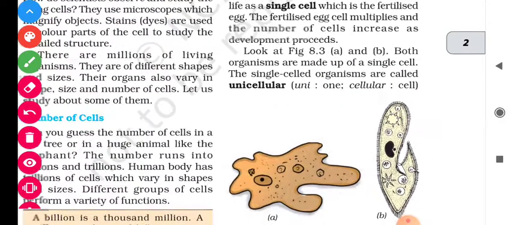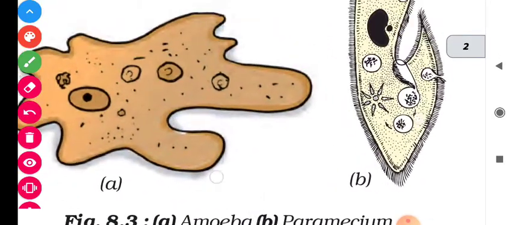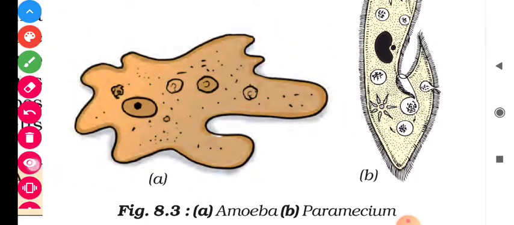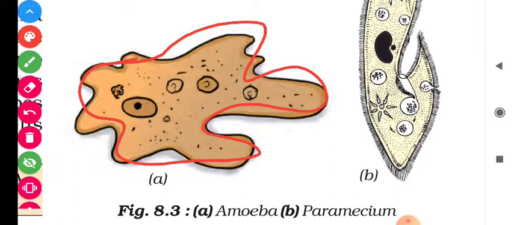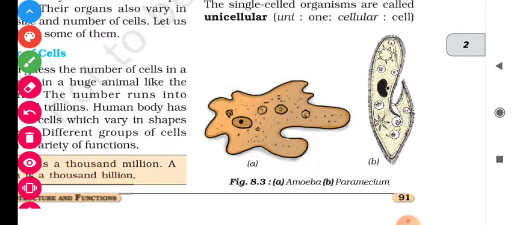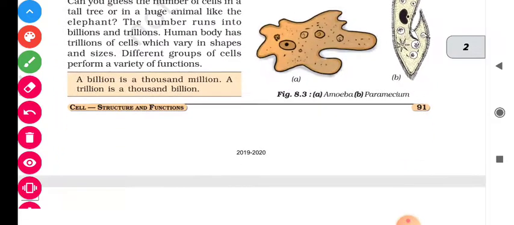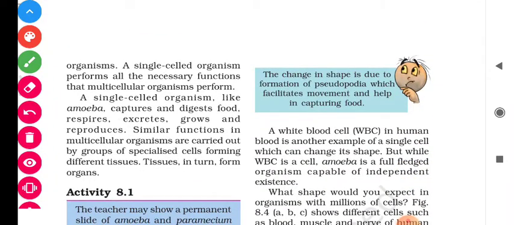So these single-celled organisms are called unicellular organisms. Means student, here it is made up of only one cell and this is the nucleus. Okay, so take a note that the two organisms amoeba and paramecium are types of unicellular organisms.